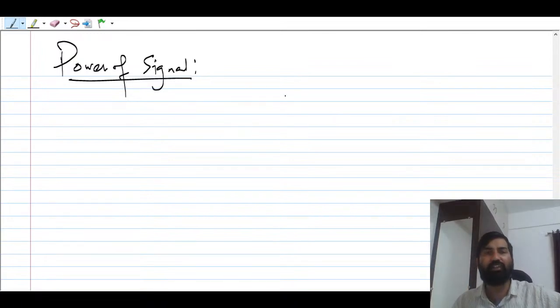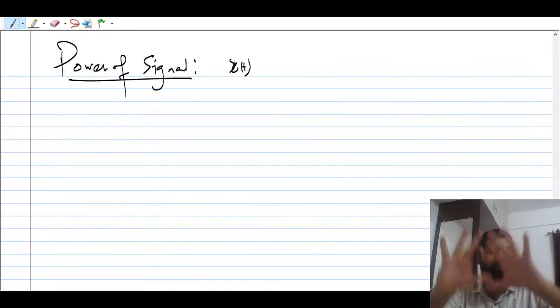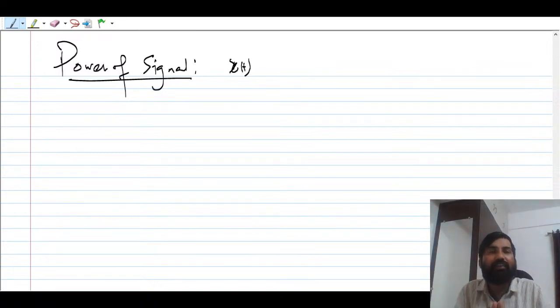Power of the signal is nothing but, suppose x(t) is a power signal. How do we say that x(t) is a power signal? That you should know. If x(t) is a power signal, it means the power is going to be finite. If the power is not finite for a signal, then that is not a power signal. Power signal means the power should be finite.